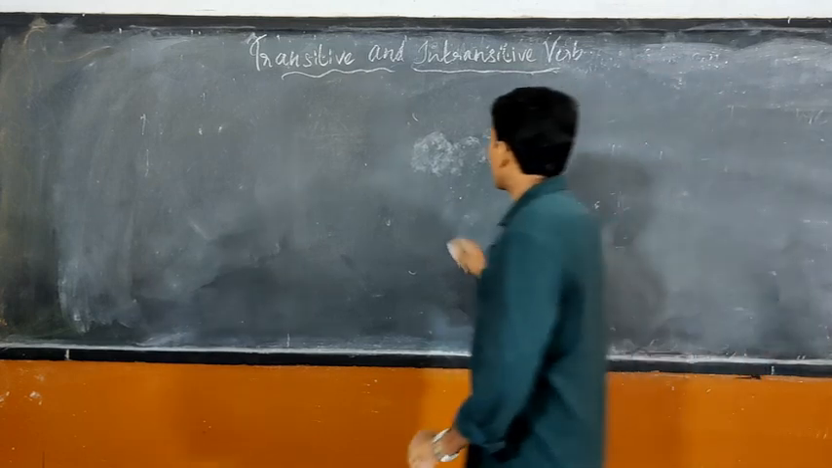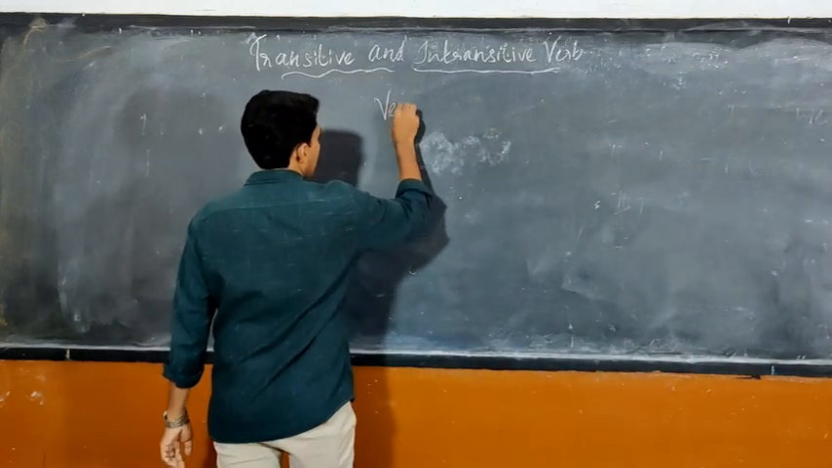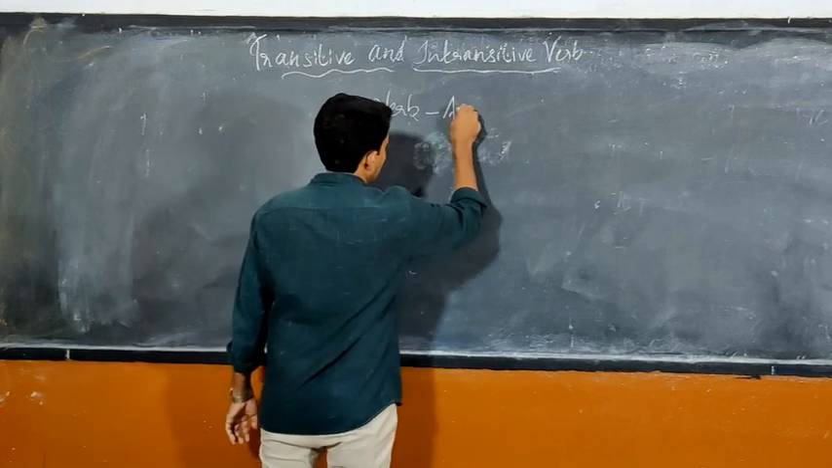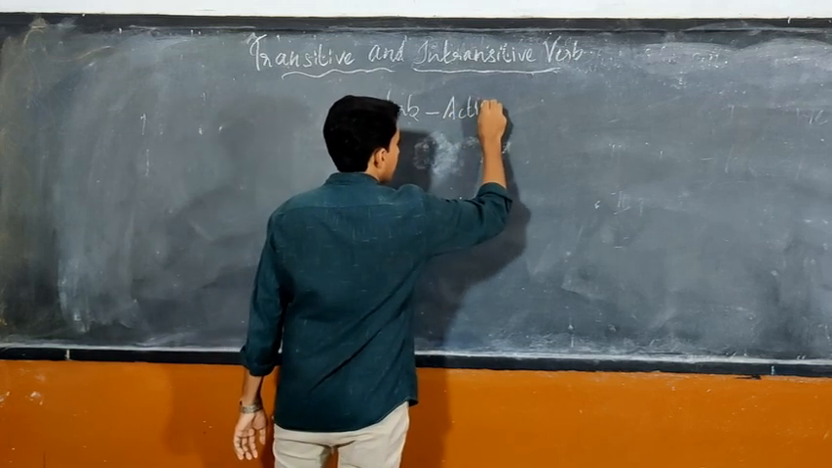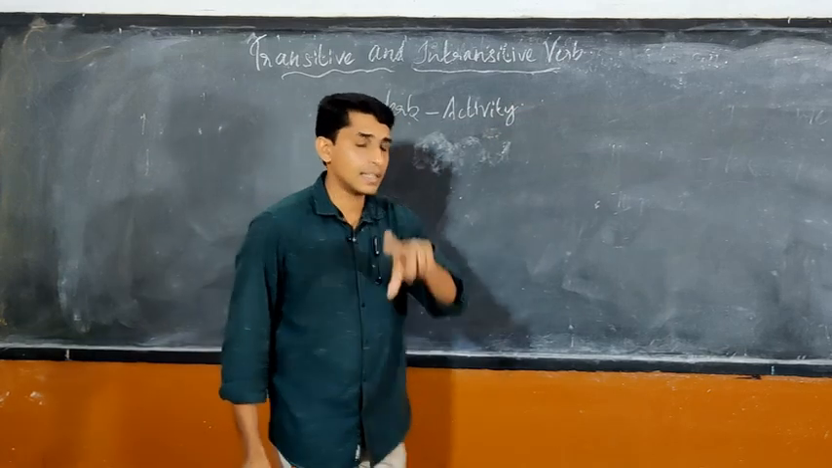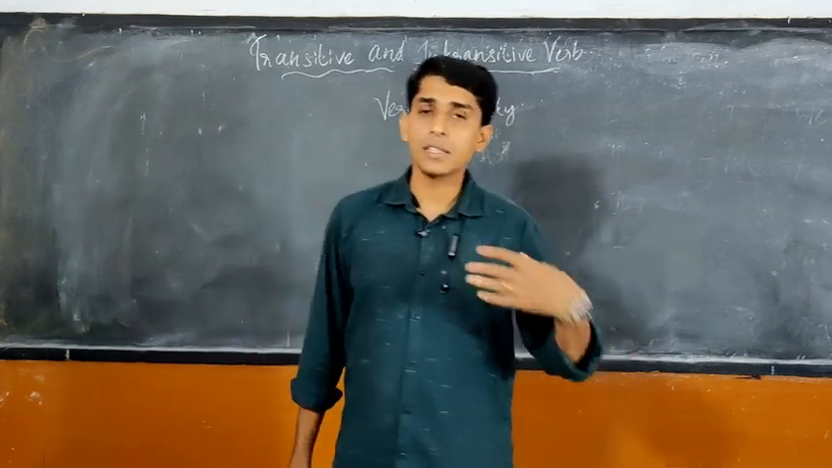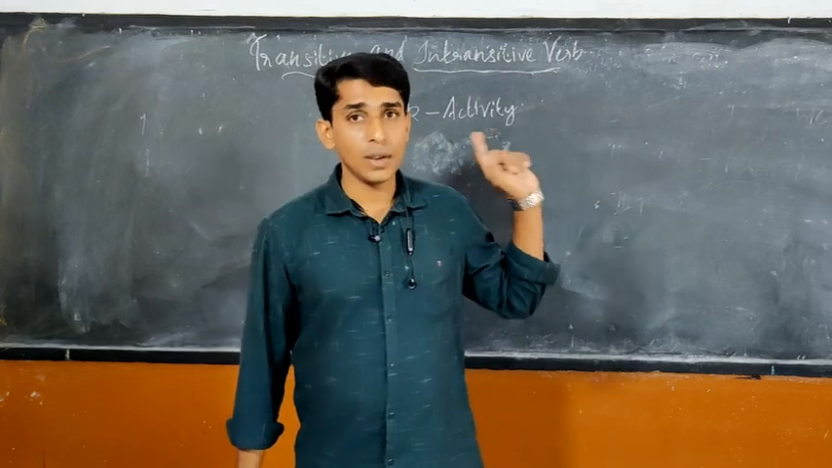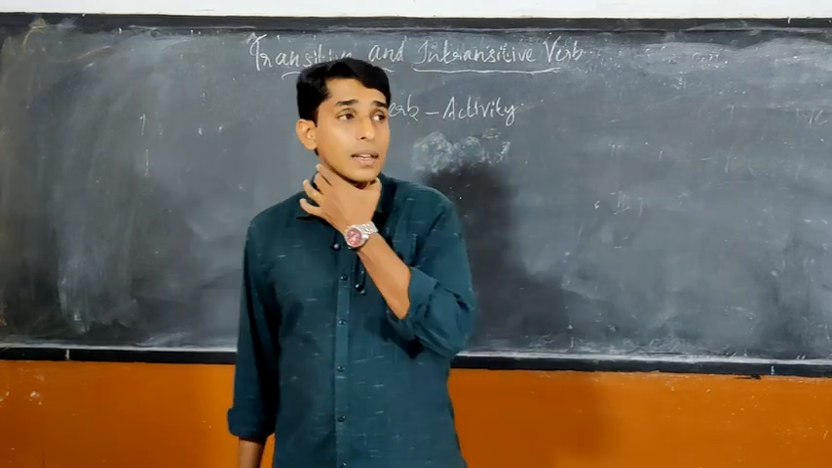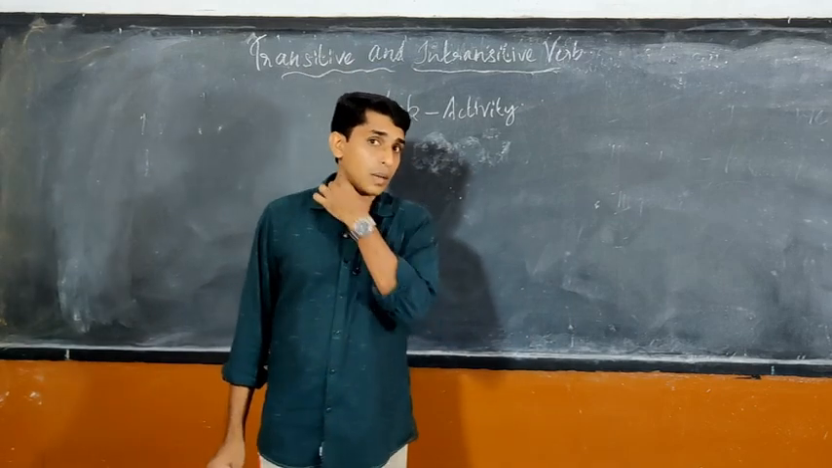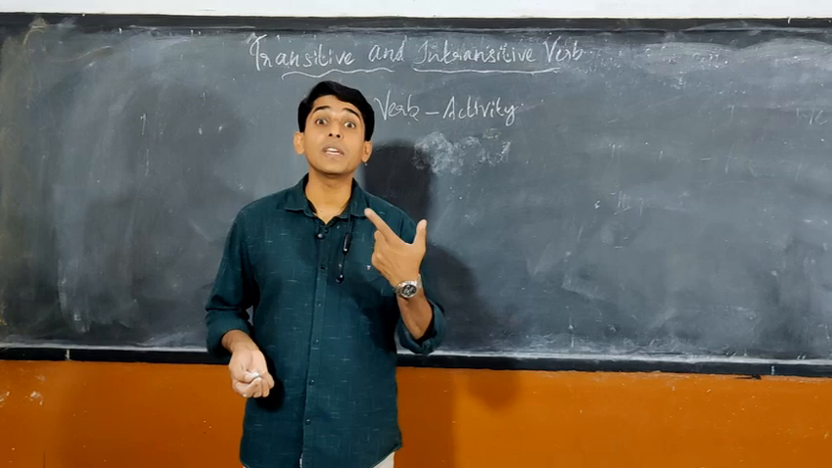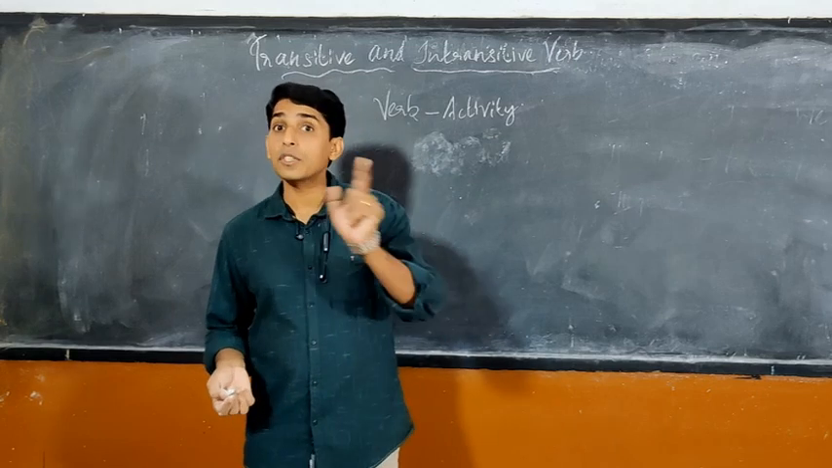You have learned about verb. What is a verb? Verb is the activity, isn't it? Verb is what we or the subject does in a sentence. As we have seen subject verb agreement already, in that section, the subject is doing something. I am speaking.